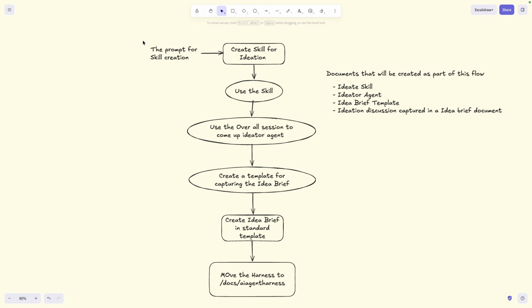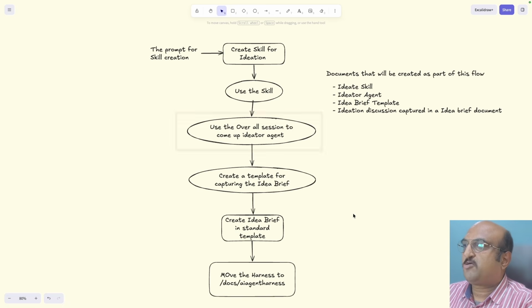The overall flow of this video would be something like this. We will create a skill using a prompt, and then we will use that skill and see how it works, and based on that we will create an idea agent, and then we will make this a part of my application's harness.